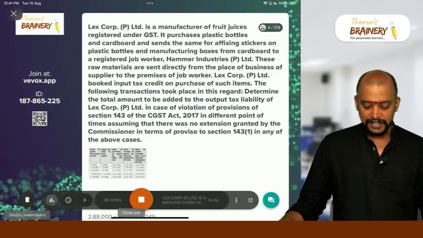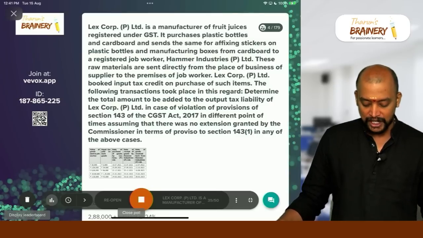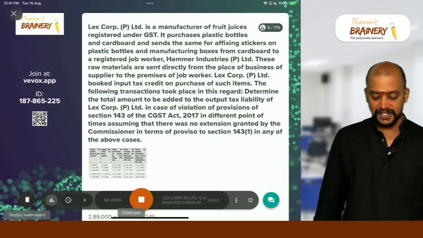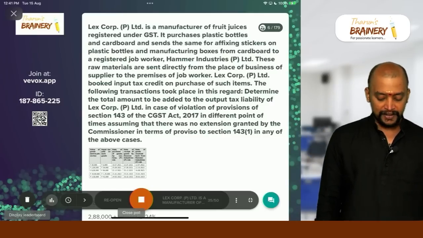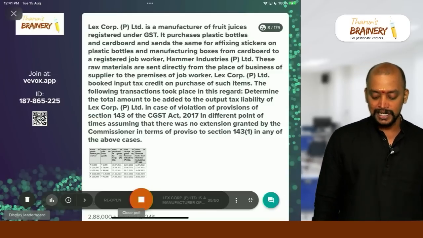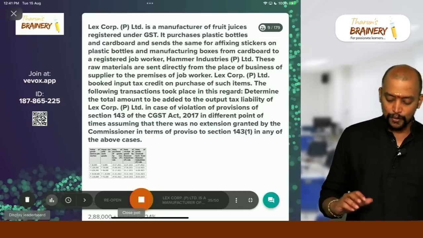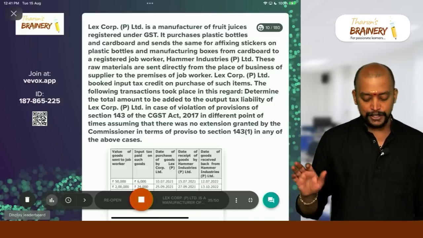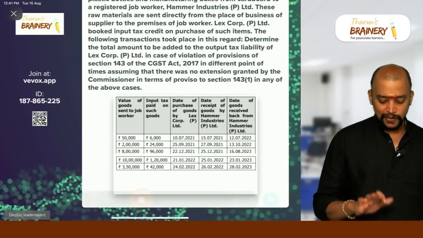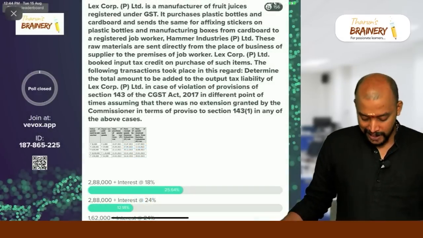The following transactions took place in this regard. Determine the total amount to be added to the output tax liability of Lexcorp Private Limited in case of violation of provisions of section 143 of CGST Act at different points of time, assuming that there was no extension granted by the Commissioner in terms of proviso to section 143 in any of the above cases. So what you need to compute is the total amount to be added to output tax liability based on the question here. For this question I am giving 3 minutes because it takes time for you to answer. Okay.